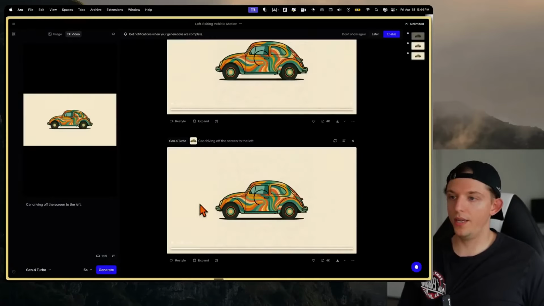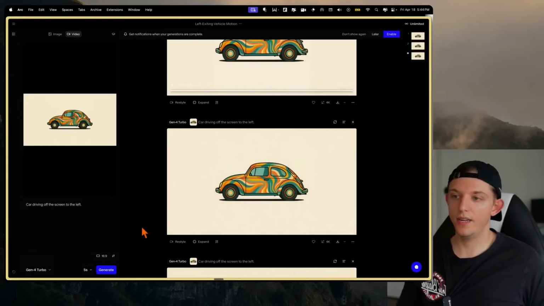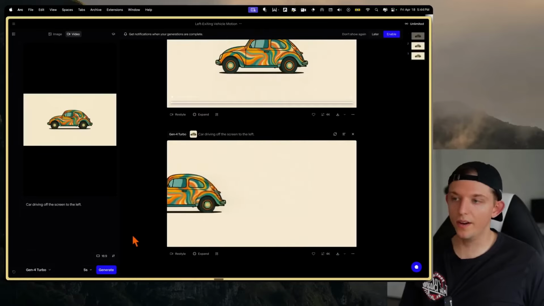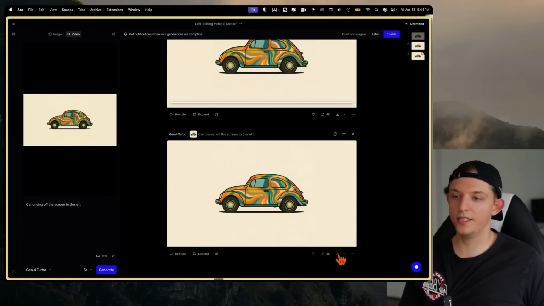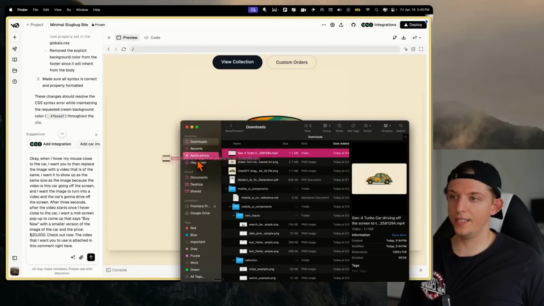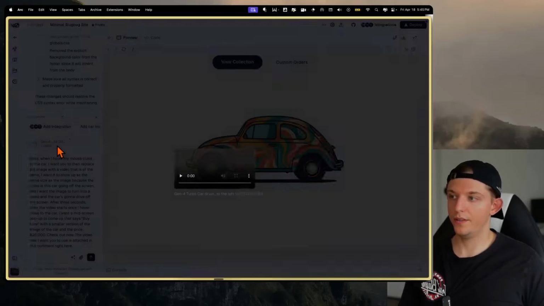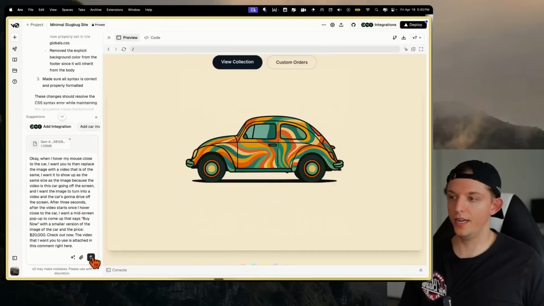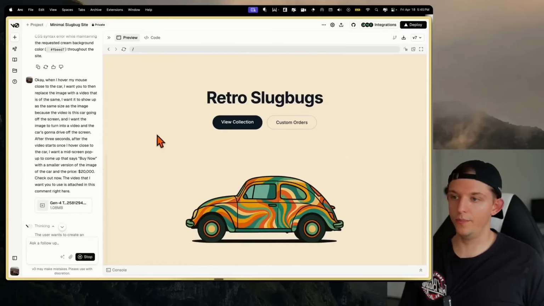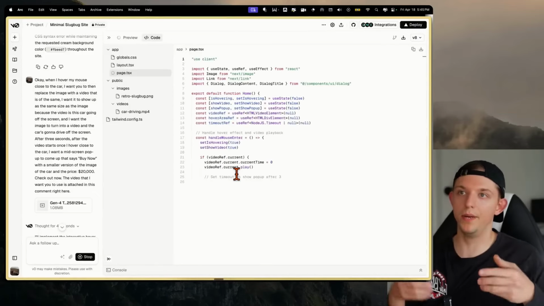And so let's go ahead and check which one we want to use. Hopefully one of these works. Okay. Why does it pause? Okay. There we go. That's what I was hoping for. So let's download this right here. So we have this downloaded video. Let's go ahead and drag this video in here. And this video is taking some time to upload. Okay, it's good. Now let's run it. So hopefully, once our mouse gets close to the car, it'll have the car drive off the screen, and then it will show us the pop-up to buy it for 20,000.